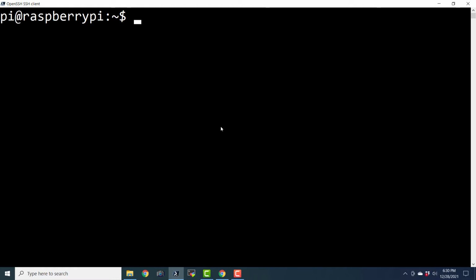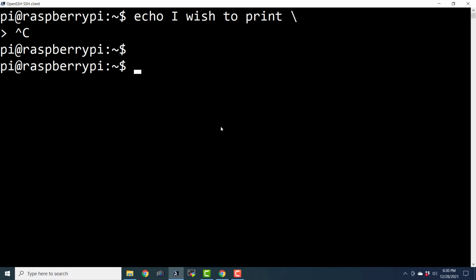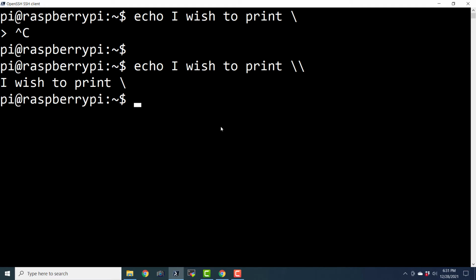Now one other usage of the escape sequence: let's say I wish to print a slash. Then it is actually showing us something else. I don't know what it is, but I can just say slash slash. Then it is actually printing the single slash that I wish to print. And here we can see that we are using this slash as the escape sequence.